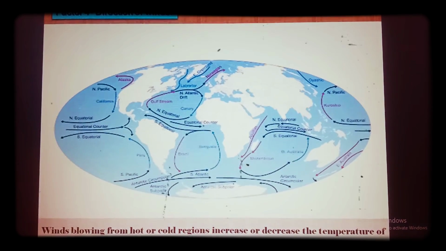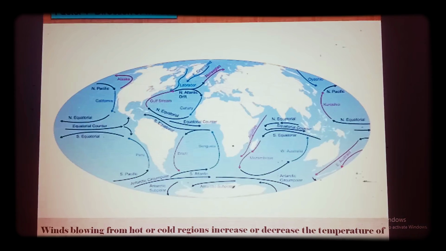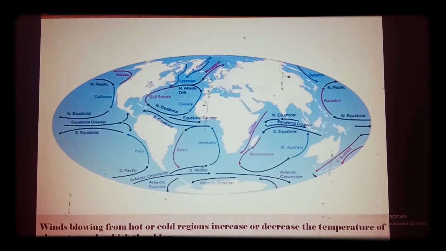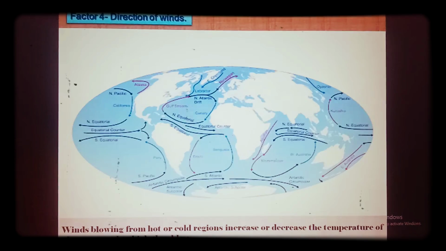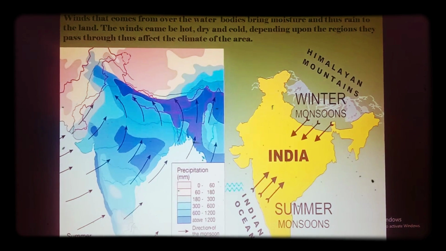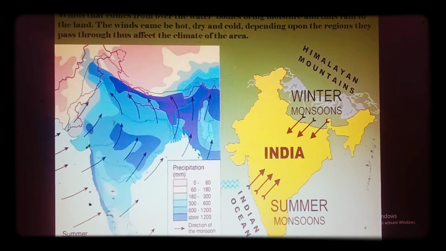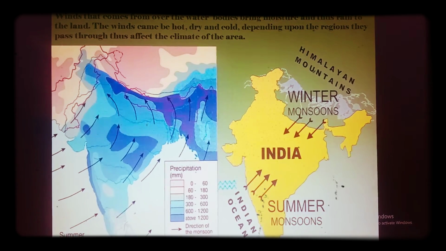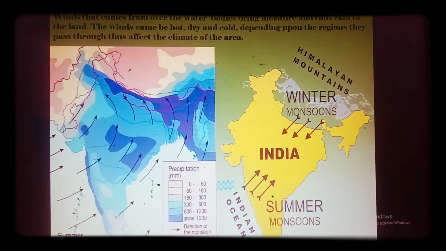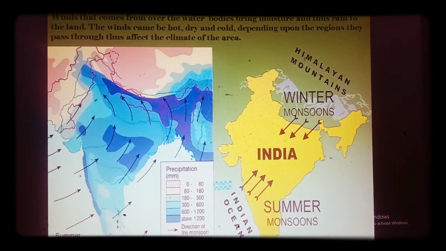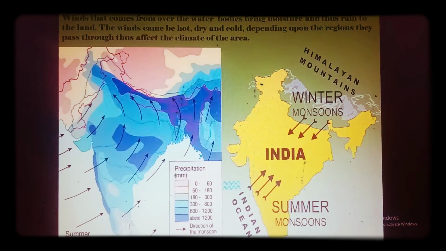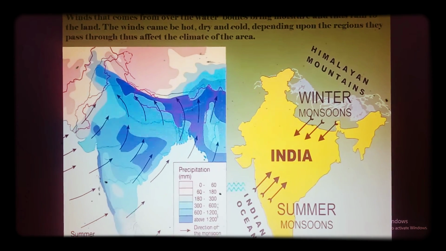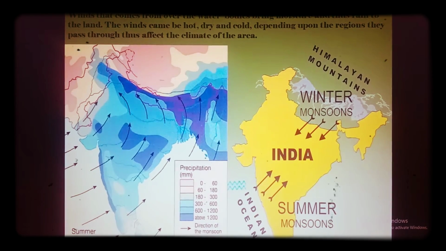Now this is the fourth factor, that is direction of winds. Winds blowing from hot or cold regions increase or decrease the temperature of places towards which they blow. Winds that come from over the water bodies bring moisture and thus rain to the land. The winds can be hot, dry and cold depending upon the regions they pass through, thus affecting the climate of the area. The cold winds in North India after snowfall in Shimla always drop the temperature of Delhi and surrounding areas in winter.